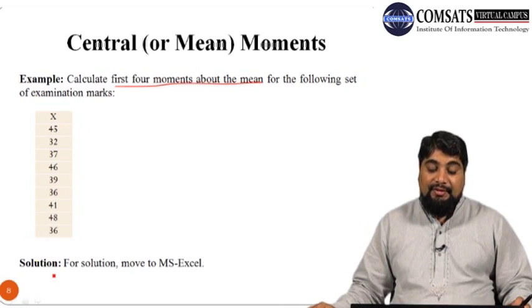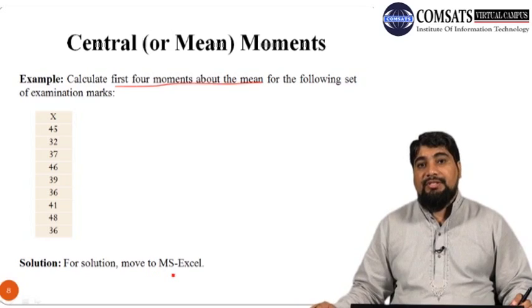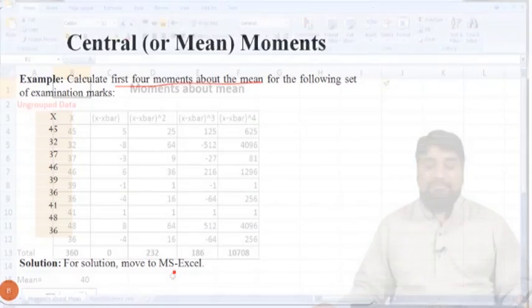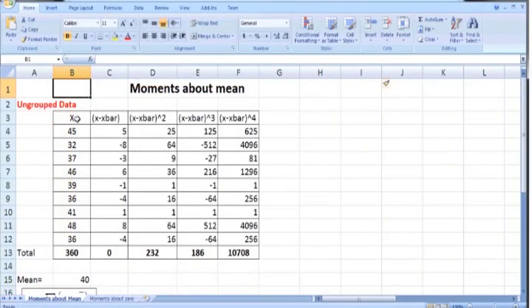In order to calculate the 4 moments, let us move to the MS Excel spreadsheet program. So here is the data in the Excel spreadsheet. We have the first column labeled as x, which is our data, and it is ungrouped data. The marks obtained by the first student are 45, then the second student got 32 marks, and so on.